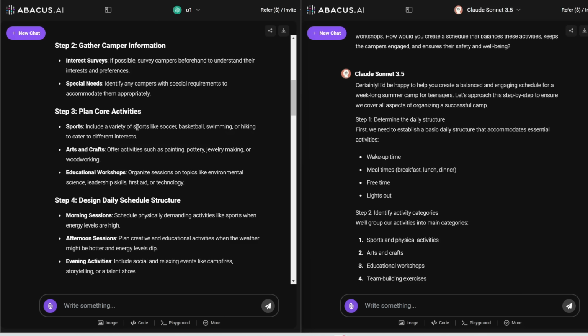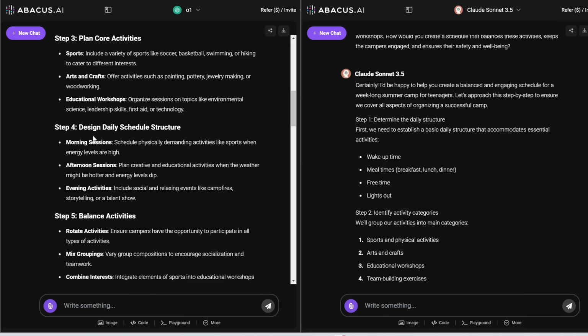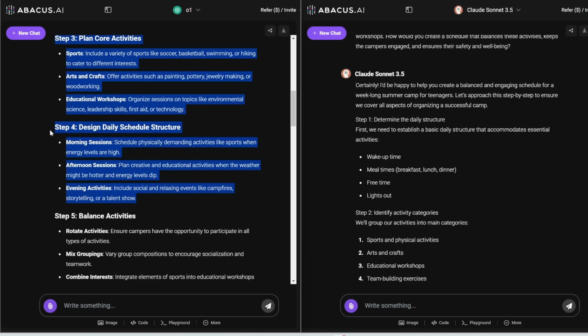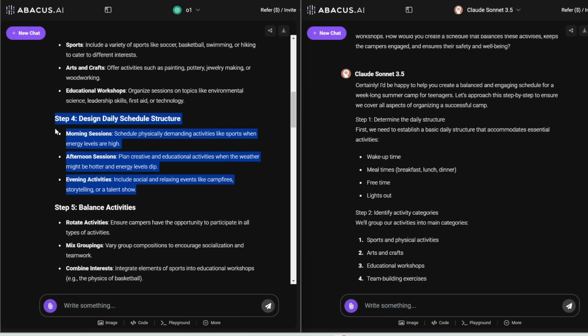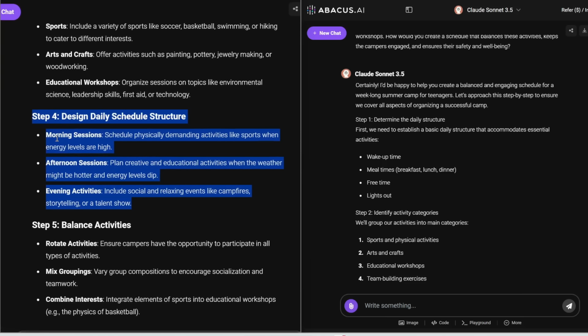And then here's where we get into the bulk of the planning. So core activities, sports, arts and crafts, educational workshops. Design daily schedule structure. So morning sessions, schedule physically demanding activities like sports when energy levels are high. Afternoon sessions, plan creative and educational activities when weather might be hotter and energy levels dip. And then evening include relaxing events like campfire, storytelling, or a talent show. Again, this is a very good suggestion that I haven't seen other chatbots output before. It's actually considering when to schedule the activities based on the time of day and the energy levels of the participants.